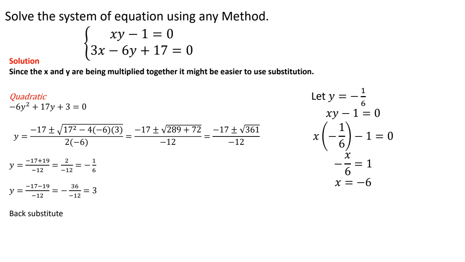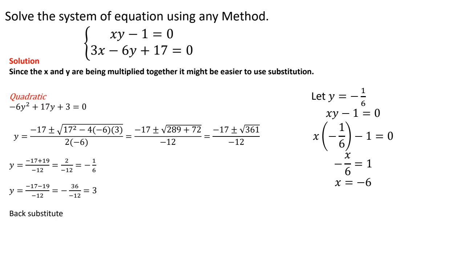So we have x times negative 1 over 6 minus 1. The first thing I'm going to do is add 1 on both sides, and it's going to give me negative x over 6 equals 1. And then I'm going to multiply by negative 6 on both sides. So when I do this, I have x is equal to negative 6. That's one of my solutions.